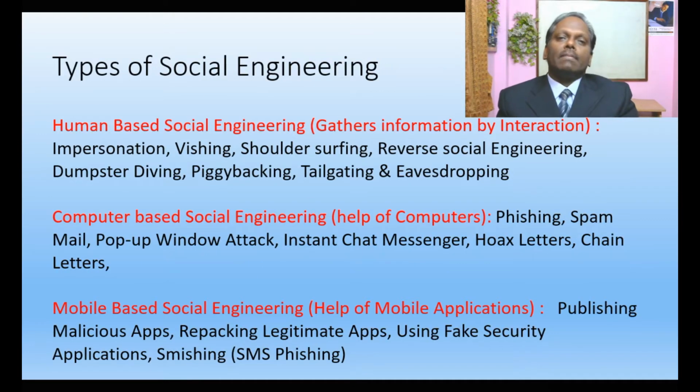And let me move ahead with the types of social engineering. So there are basically three types. The first one is categorized as human based. Here no technology is used. Like impersonation, where people act as if they are the real people. Then shoulder surfing, which is another attack. People stand behind you and watch your activities, or it can even be an outsider. Most of the time, people watch your ATM pin numbers, etc. This is nothing but shoulder surfing.